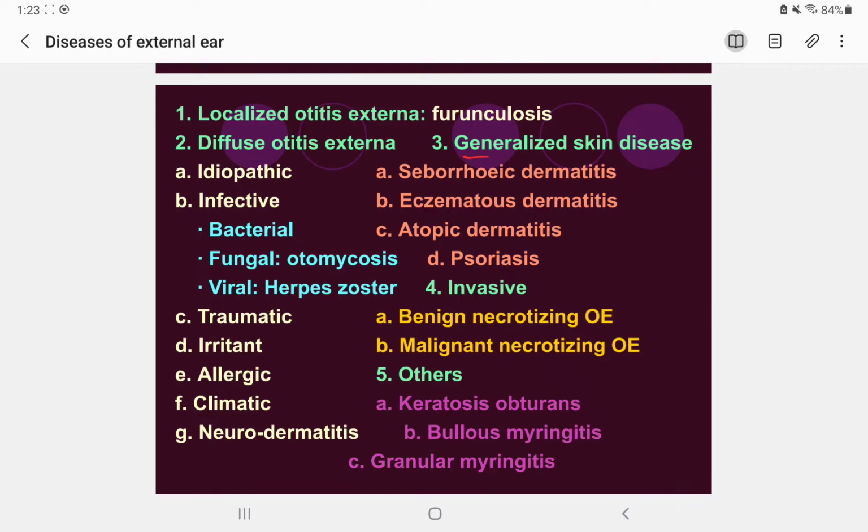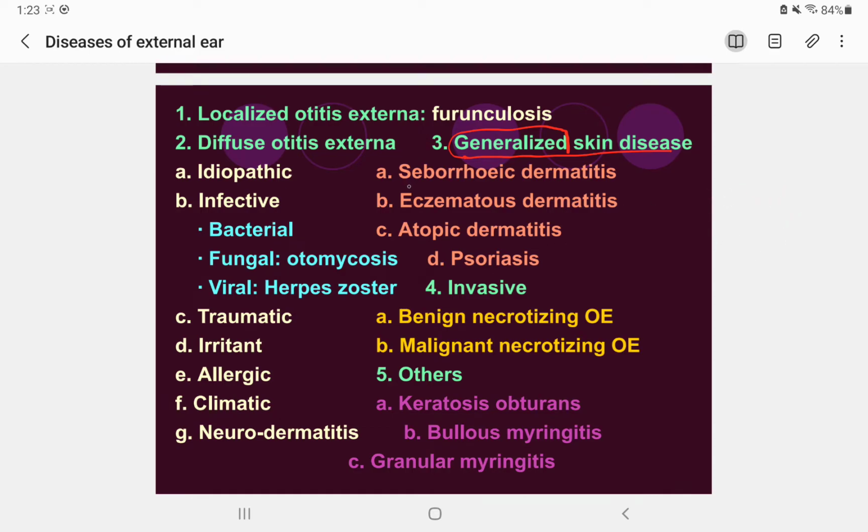And then we are talking about the generalized skin disease, like any kind of otitis externa that is not due to an isolated disease in the ear, but is due to a systemic, generalized skin disease that happens not only on the ear but also on the whole body. All right.